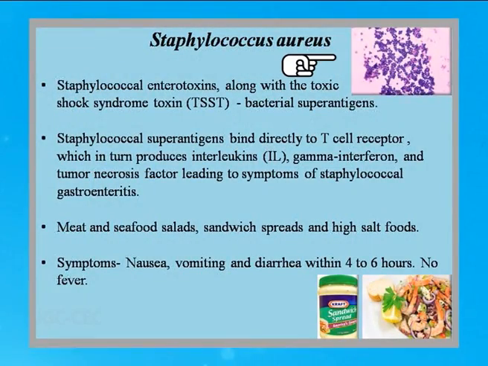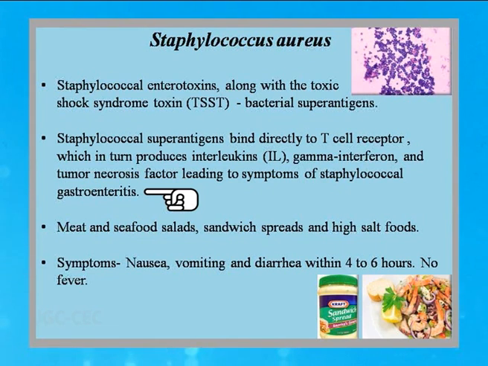Staphylococcus aureus is another genus which is responsible for food poisoning, and it releases an enterotoxin which is called Staphylococcus enterotoxin. Along with it, it also releases a toxin which is called TSST, that is Toxic Shock Syndrome Toxin. Now, this toxin is called a superantigen. Why superantigen? Because this toxin can bind to the receptors of the T cell, the cells which participate in our defense mechanism.